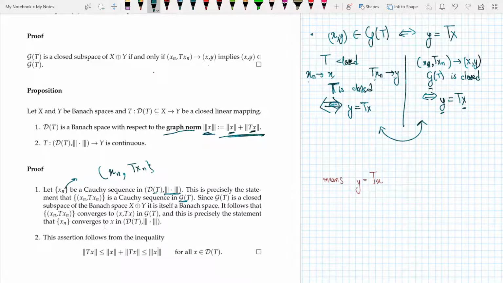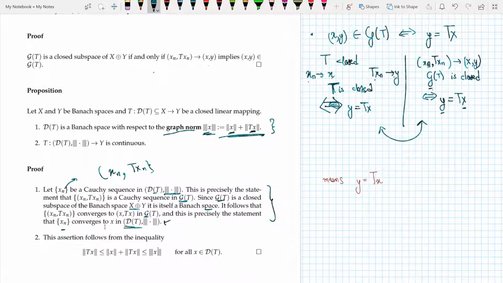Now since GT is a closed subspace of Banach space X cross Y, it is itself a Banach space. That we know, that a closed subspace of a Banach space is a Banach space. Now it follows that (x_n, Tx_n) converges to (x, Tx) in GT, and this is precisely the statement that x_n converges to x in D(T). So I showed that GT is a closed subspace of Banach space X cross Y, and closed subspaces of Banach spaces are themselves Banach spaces.